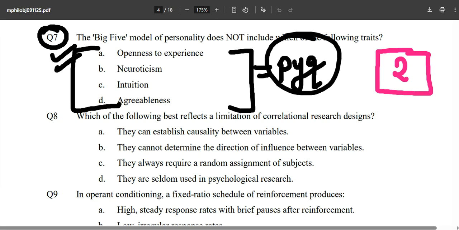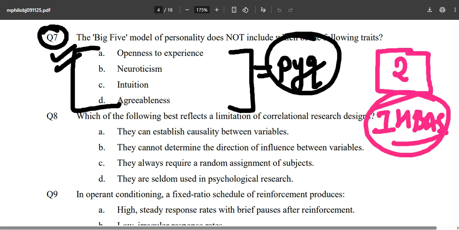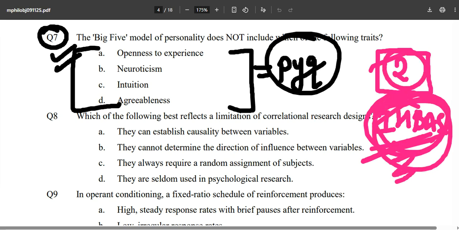And apart from that, doing the PYQs of ABAS will be enough. If you do the ABAS PYQs, that will be more than enough. So these two RML PYQs, two to three ABAS PYQs, and that is it.